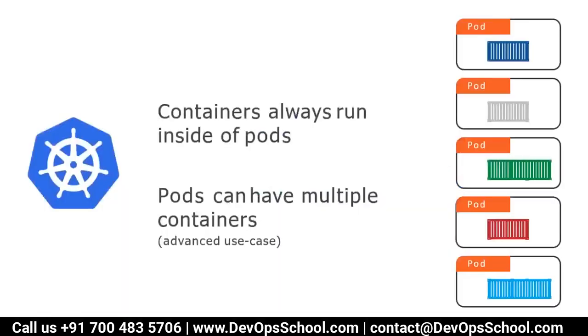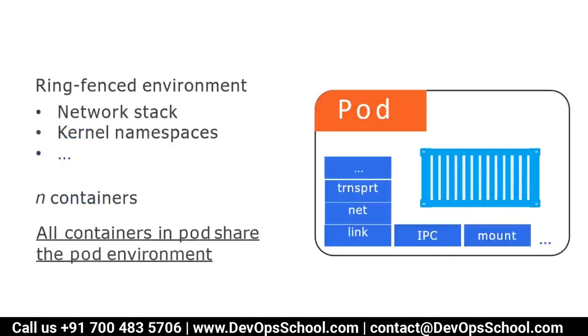Make sense? So guys, the next statement is containers always run inside a pod. A pod can have multiple containers, which we discussed. Now see that here the network namespace is shared, not at the kernel level, but at the container level.